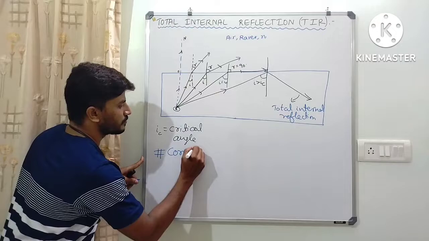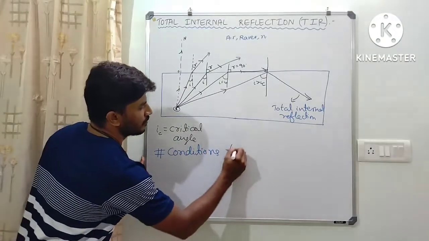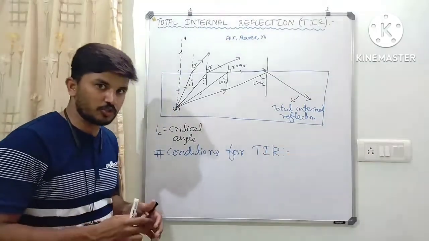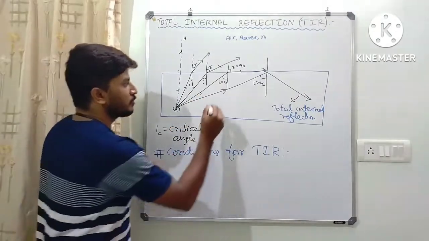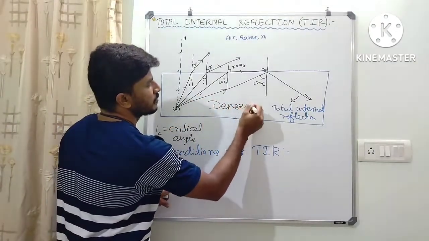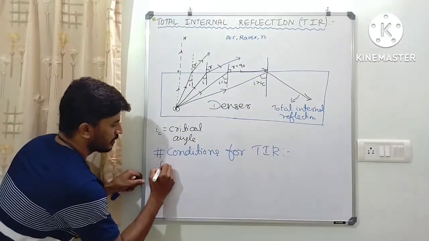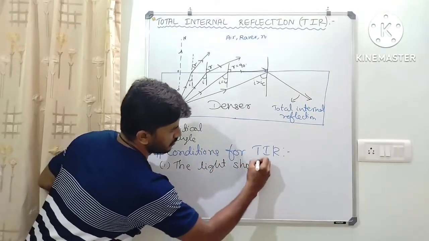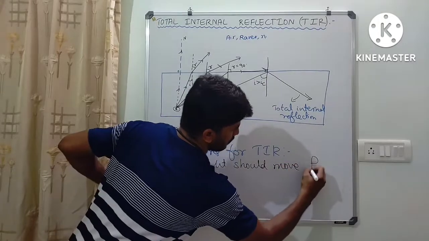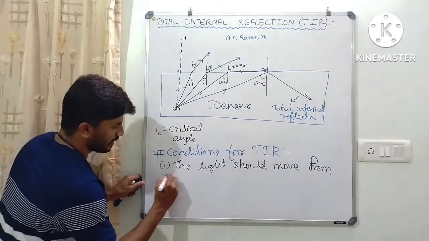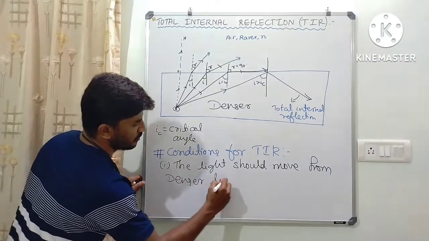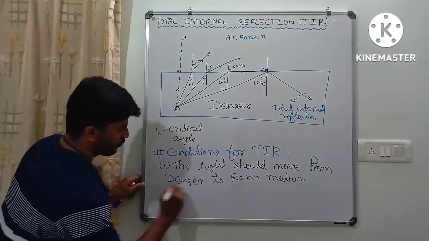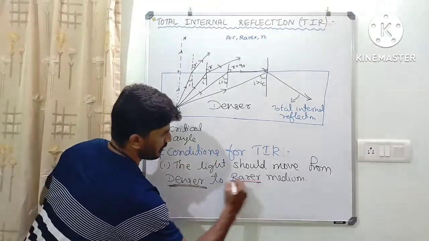Conditions for total internal reflection: as I have already told you, the light should move from denser medium to rarer medium.